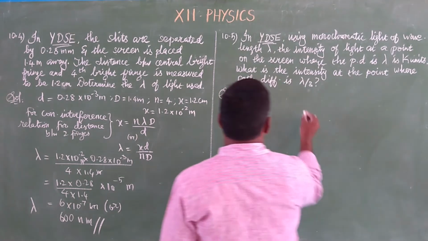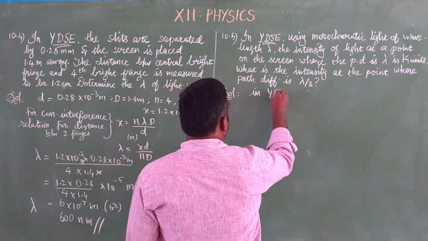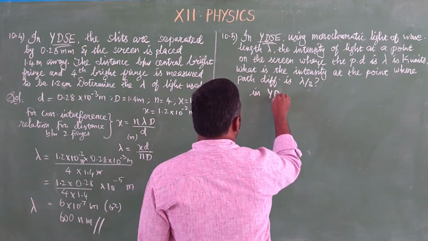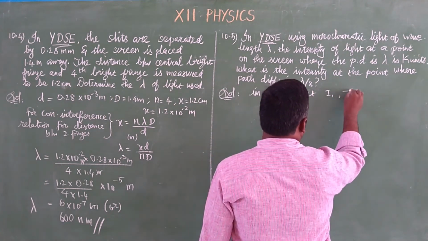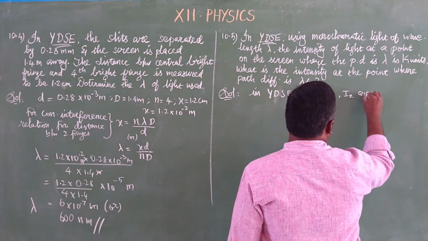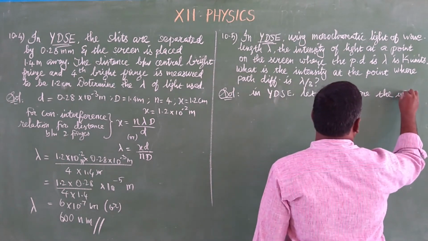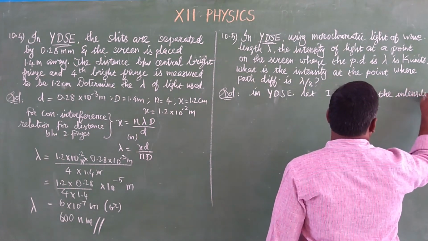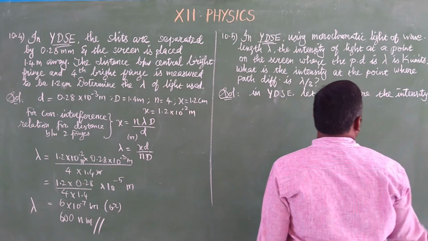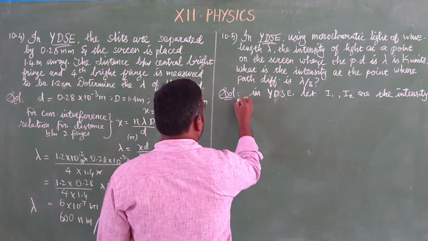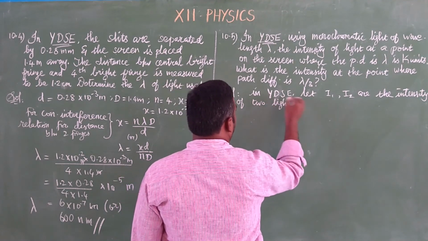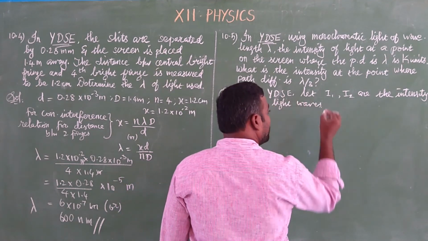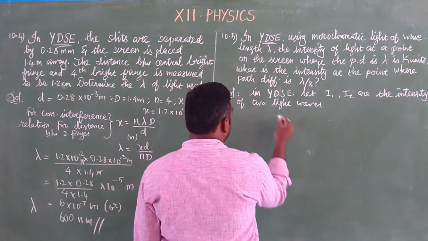We know already that in Young's double slit experiment, let I1 and I2 be the intensities of two light waves. We know the resultant intensity for this case.